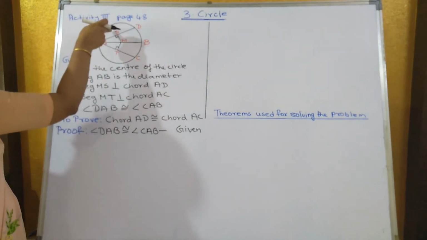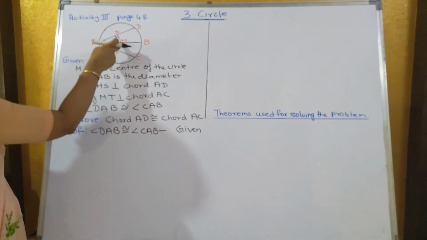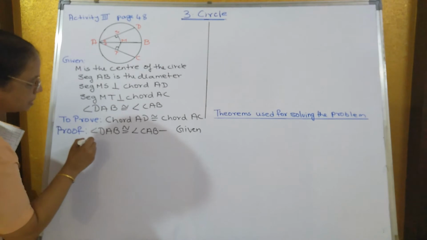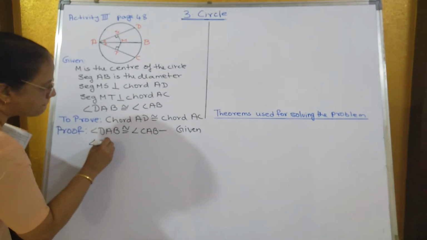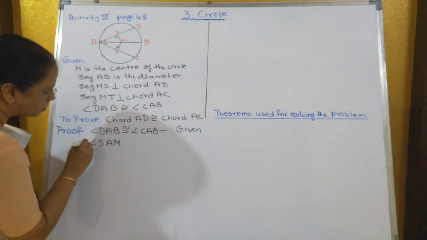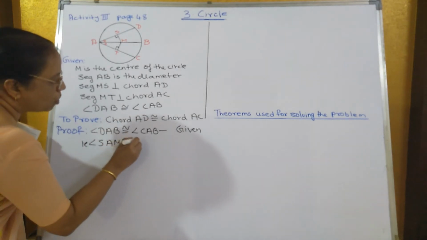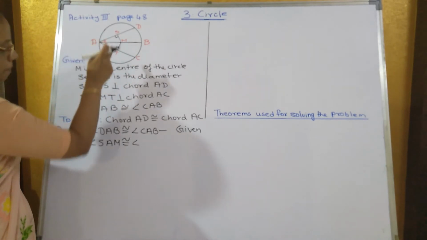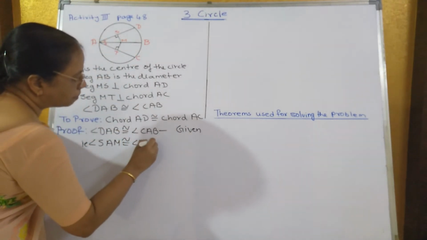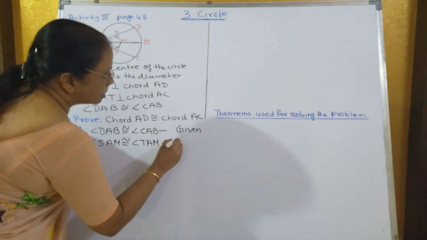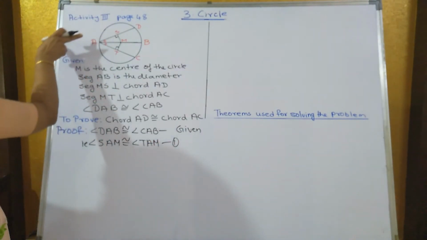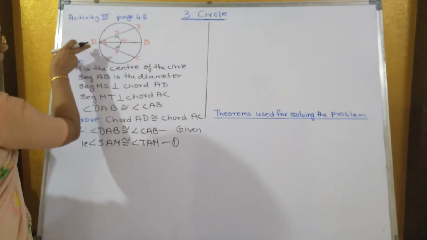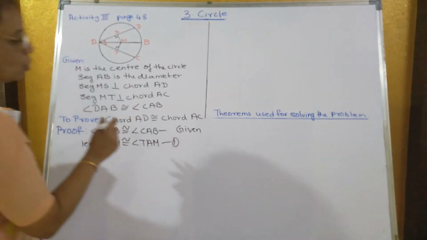Instead of D, we will take S, starting from A and ending at M, that is angle SAM, is congruent to angle TAM, starting from T. Let us take this as 1. What reason will we write? A, S, D are collinear points, A, M, B are collinear points, and A, T, C are also collinear points.